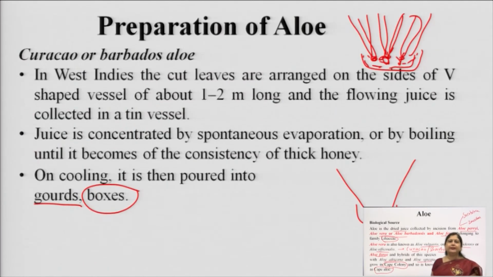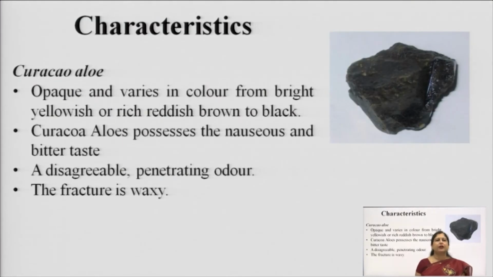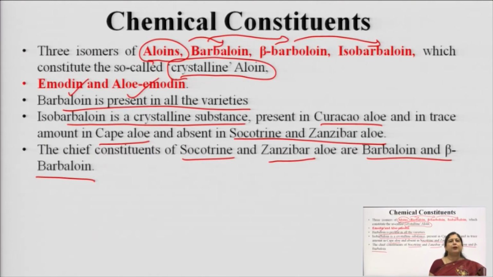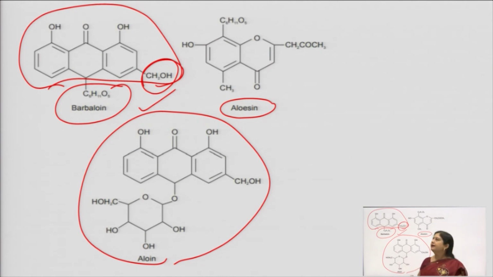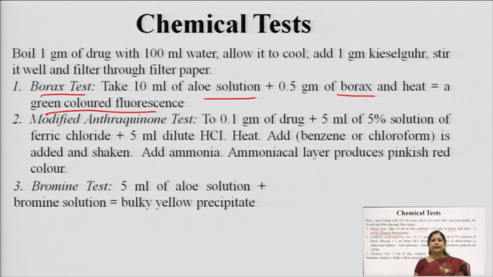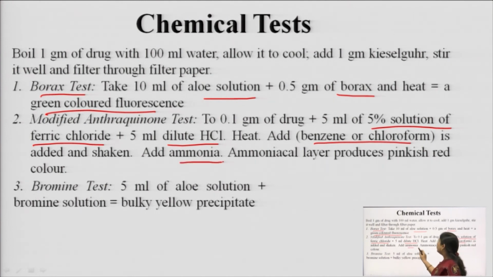But when we do this test in aloe, we get a negative result. The reason for that is because these aloins are C glycosides. Okay, you have seen the classification of glycosides, and because these are C glycosides, they do not give a positive Bornträger test. So, what has to be done is we add about 5 ml of 5% FeCl3 for oxidation or breaking of this C bond, after which we add dilute HCl, and the same way we extract it in an organic solvent, add ammonia, and then we get a pinkish red coloration.